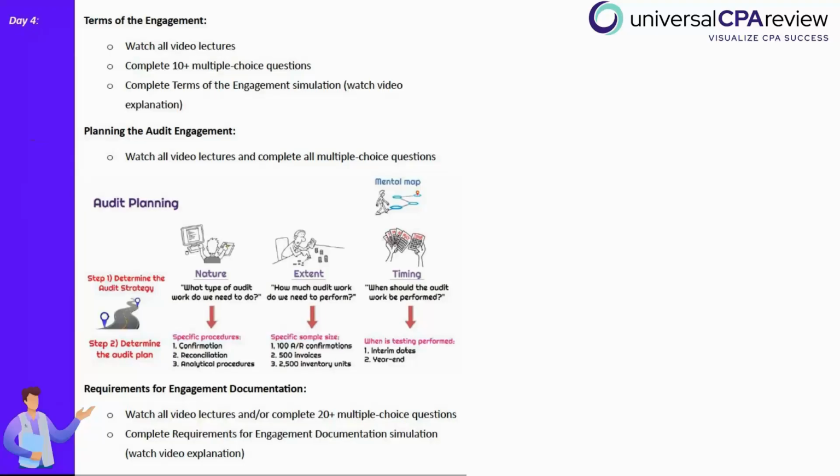All right, so another context-heavy module. And this talks about what the auditor should document throughout the audit engagement. Okay, so this is another short and sweet module. And it's similar to the terms of the engagement in that we need to remember the different context associated with it. All right, so there's not a lot of content volume. So you can get through those pretty quickly. And if you feel confident in audit documentation, you can also just knock out the practice questions, but try to get in that simulation afterwards if you can.